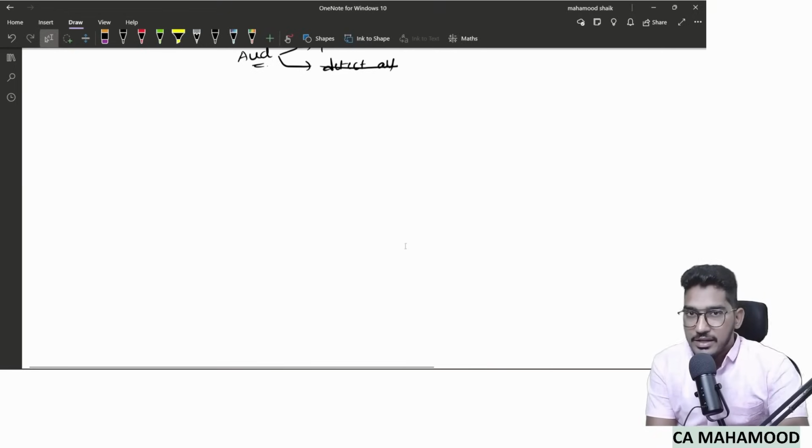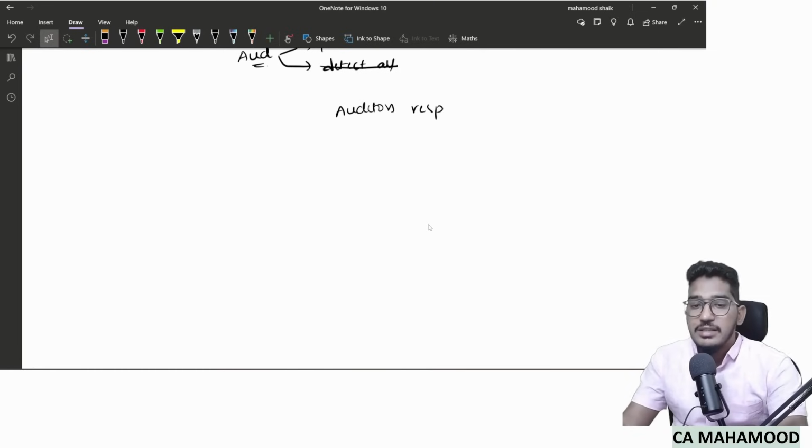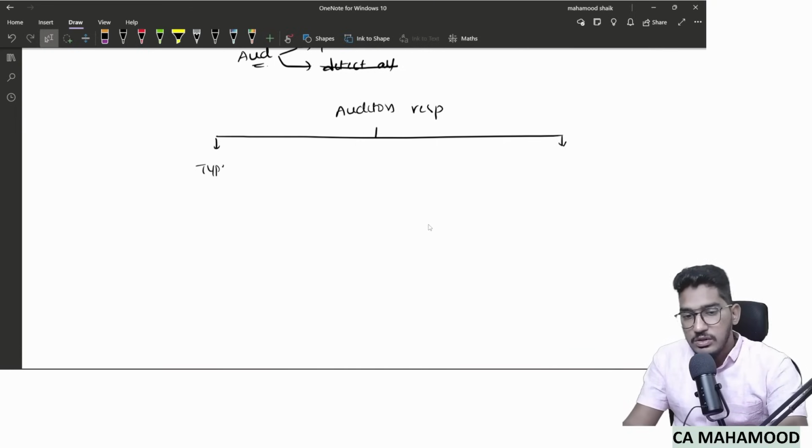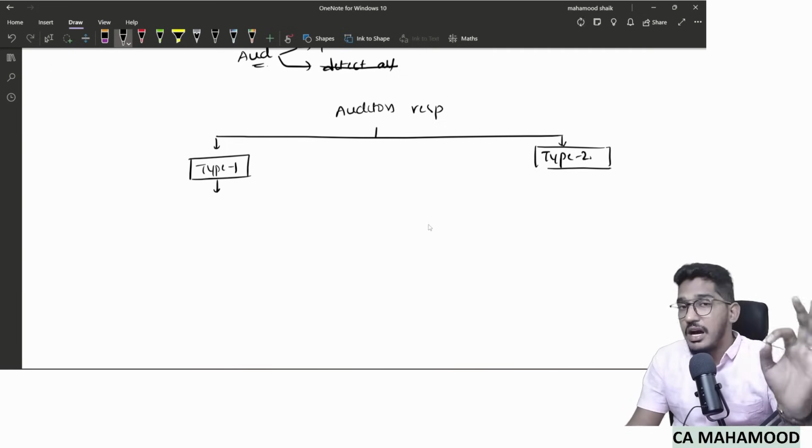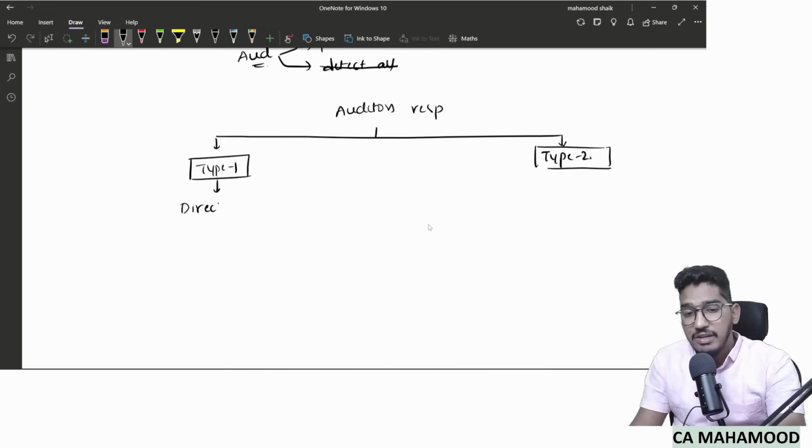So what does this standard say about the auditor's responsibility? For the purpose of discussing the auditor's responsibility, the standard has divided laws and regulations into two categories: type 1 laws and regulations and type 2 laws and regulations. Type 1 laws and regulations are those laws and regulations which have a direct effect on the determination of amounts and disclosures in the financial statements.